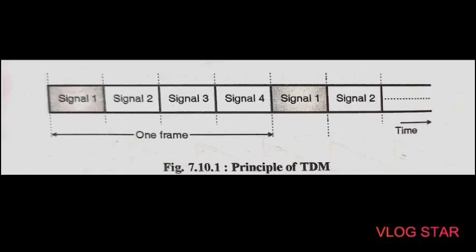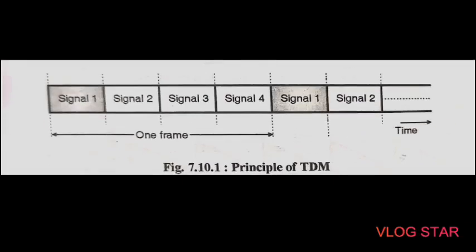In TDM, all the signals are not transmitted simultaneously, but instead they are transmitted one by one. Each signal will be transmitted for a very short time, and one cycle or a frame is said to be complete when all the signals are transmitted once on the transmission channel. So we can see here the principle of this TDM.